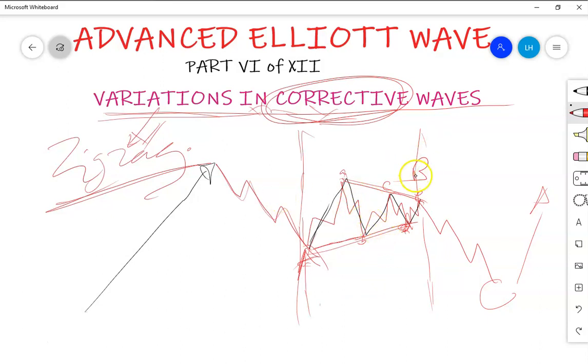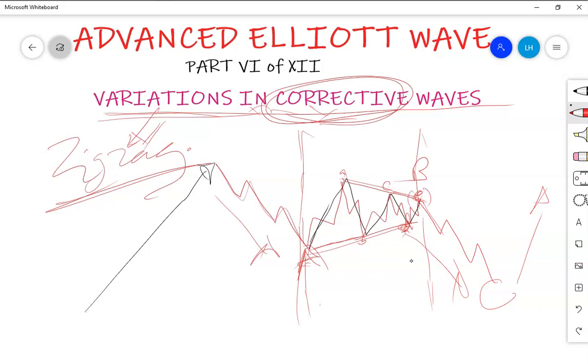It may occur maybe in an ending diagonal, but mainly let's look at this scenario of triangle. You will find that it has three internal waves and other things. You will realize that this is a triangle, after having the first A, then B, C, D, finally E. After wave E, you will look for the continuation. Actually, I can call this a continuation because the beginning move was this, then this will be a continuation. In all cases, anywhere a triangle occurs, a triangle is a continuation pattern, as a generalization.